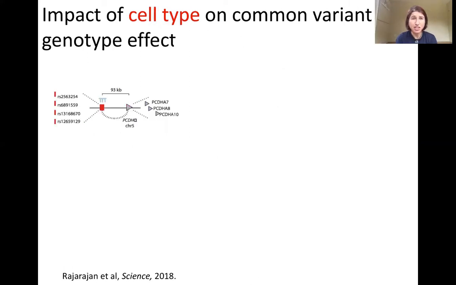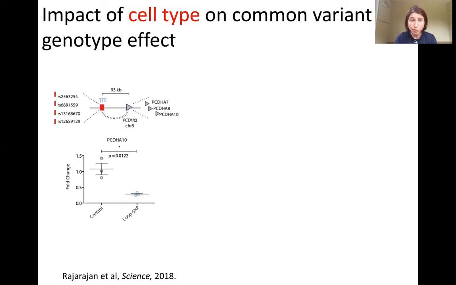A second project is also looking at the impact of cell type on common variant genotype effect. In work formerly led by Prashant Rajarian, an MD PhD student in the lab, he was able to look at the 3D genome architecture of neurons and ask how schizophrenia risk variants are linked to more distal target genes, identifying here a particular chromatin loop linking 4 schizophrenia risk SNPs to the protocadherin cluster about 100 kilobase pairs away.